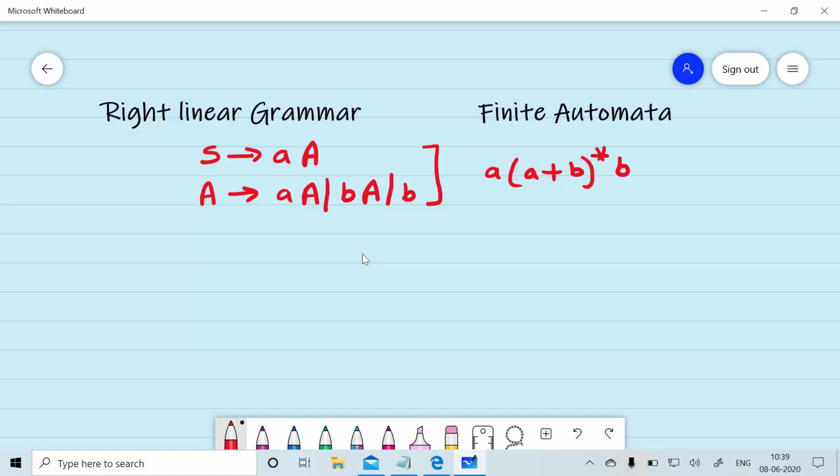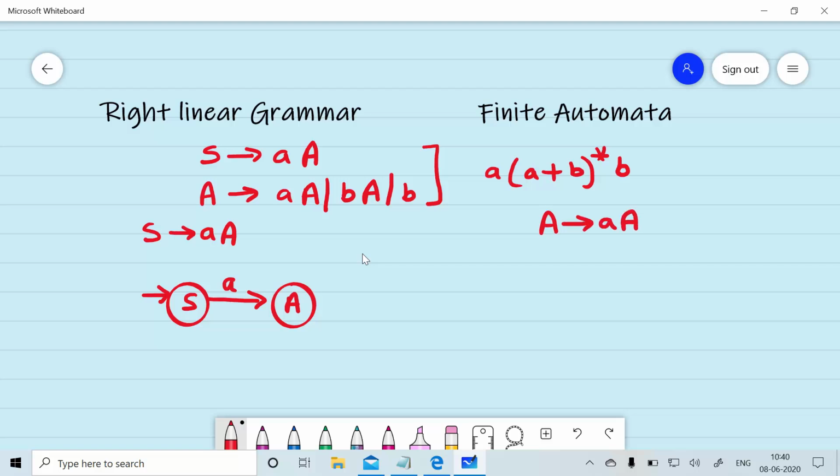So using rule number 1, S gives aA can be converted into: S will be the initial state, and on reading the a symbol, we will move to the state A. Now A can give aA, so we have a self loop.